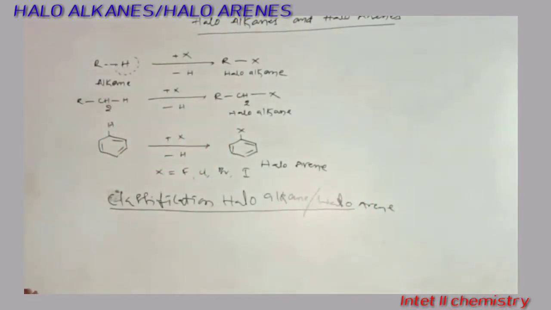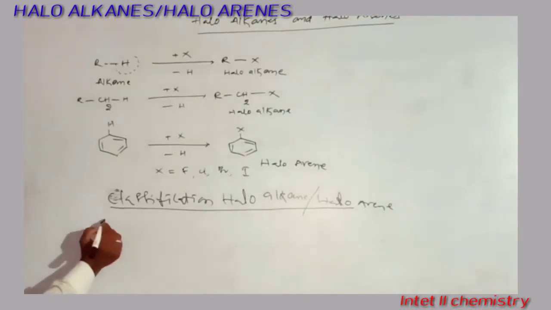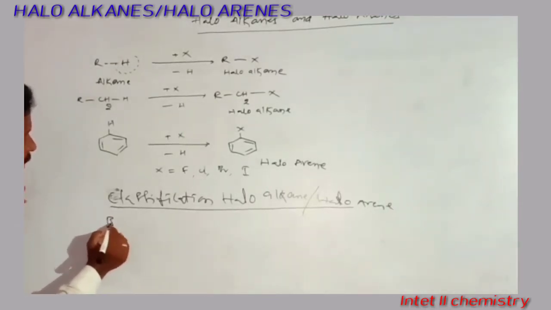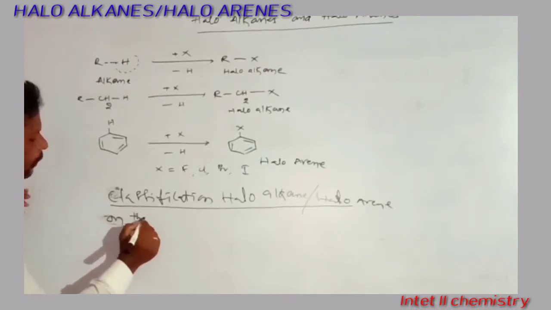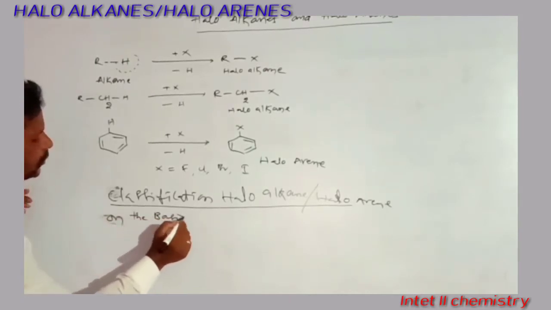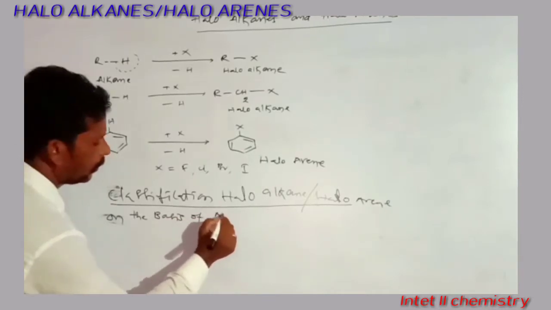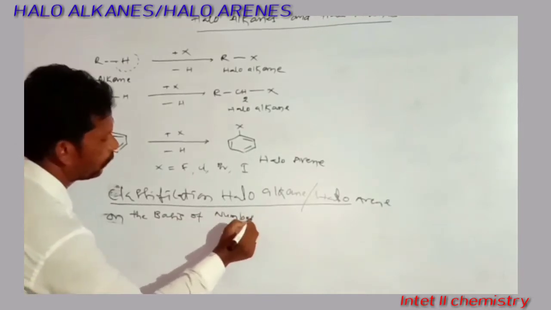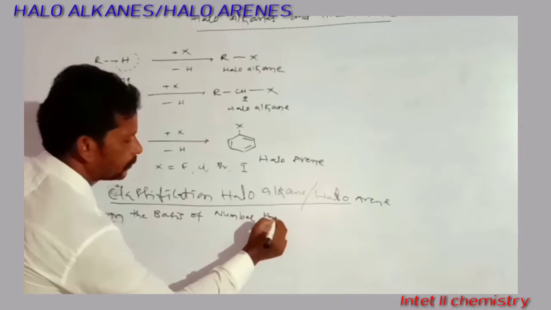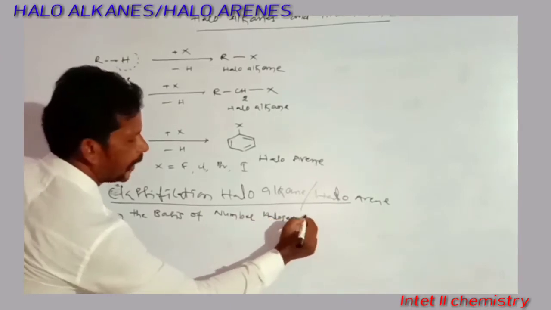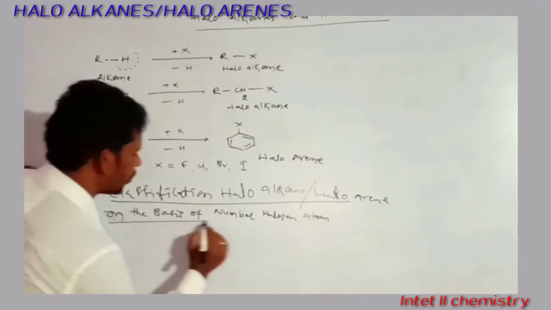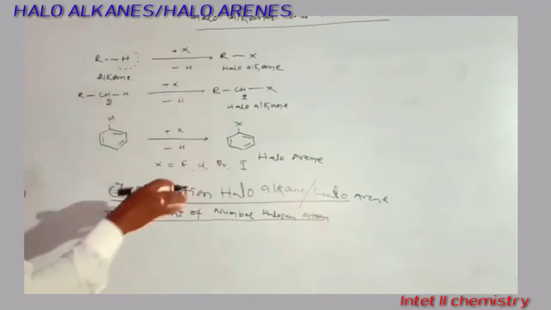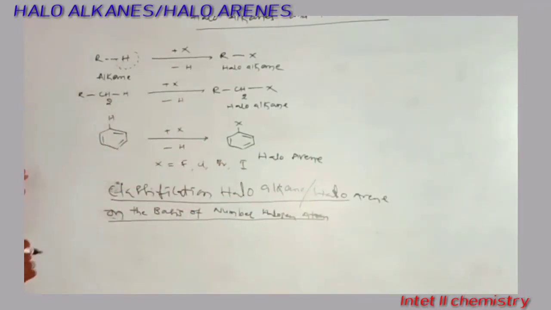One is on the basis of the number of halogen atoms. Are you following this? This classification depends only upon the number of halogen atoms.